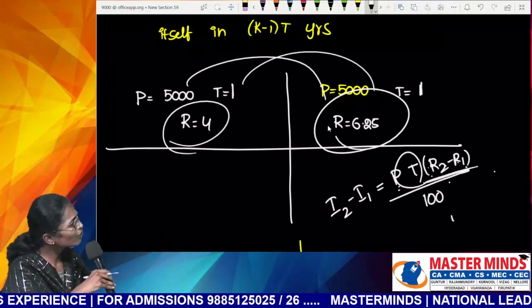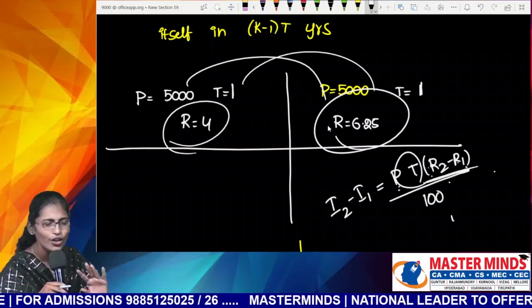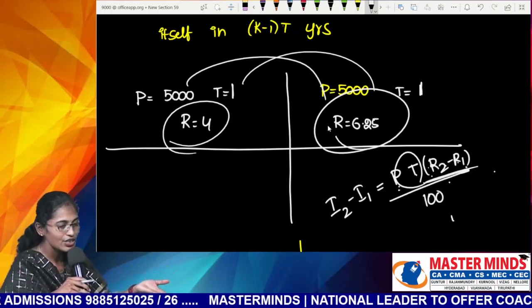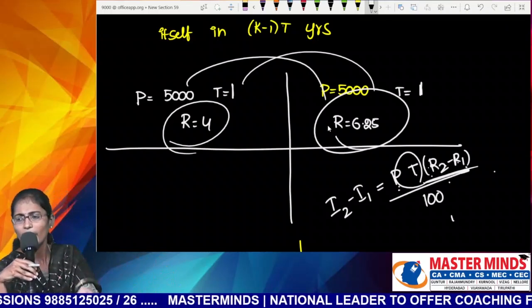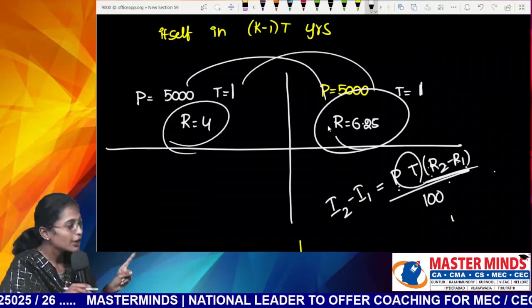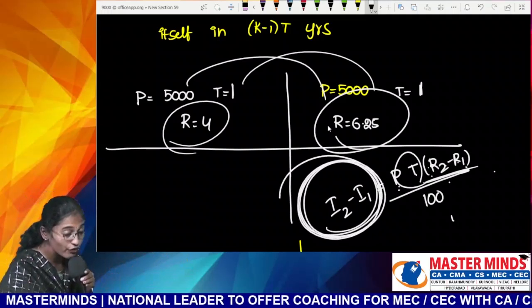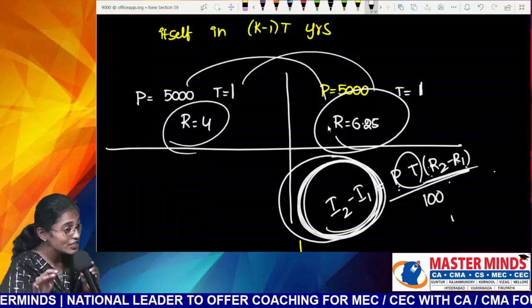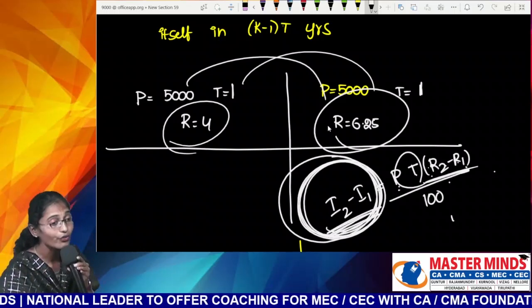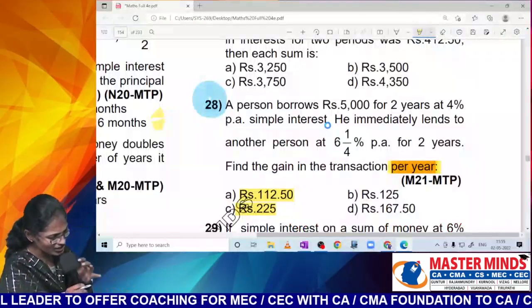Is there any need of writing R2 minus R1 every time? Do you need to write R2 minus R1 only? No, it depends upon the question. If R1 is bigger, write down R1 minus R2. If P1 is bigger, write down P1 minus P2. It depends upon the question, and somehow we are writing the formula for what? Difference of interest. Is that clear for you all? All of you are able to understand the shortcut?